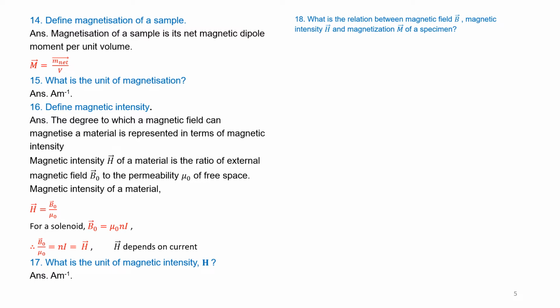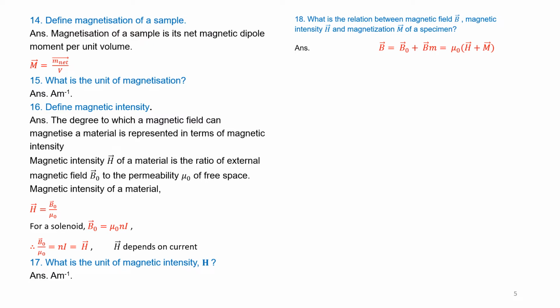Question number 18. What is the relationship between magnetic field vector B and magnetic intensity H and magnetization M of the specimen? The relationship is given by vector B is equal to vector B naught plus vector Bm.